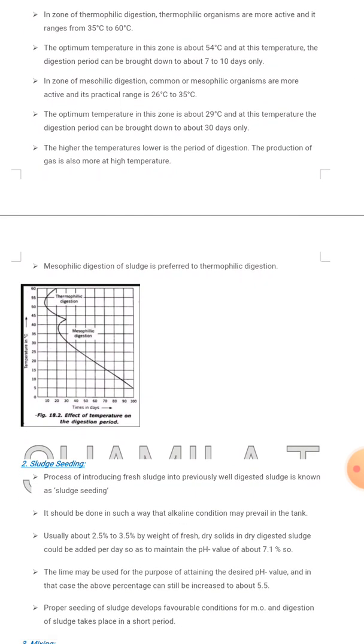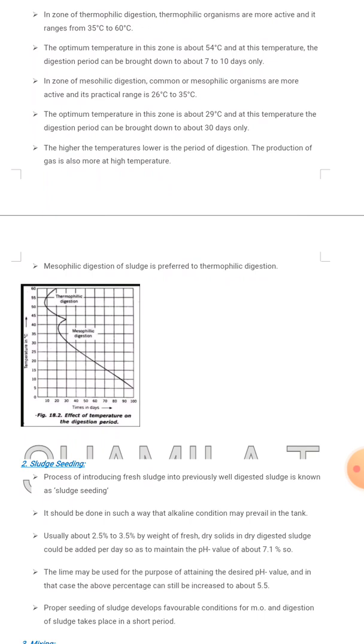In the zone of mesophilic digestion, mesophilic organisms are active and 26 to 35 degrees Celsius is the temperature. The optimum temperature in this zone is about 29 degrees Celsius, and at this temperature the digestion period can be brought down to about 30 days only.